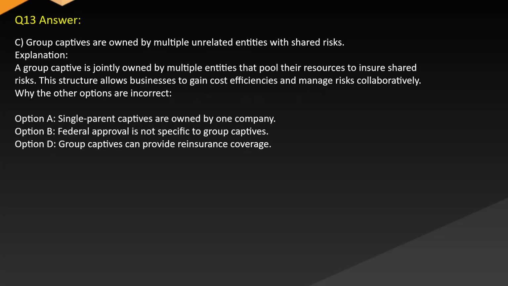Answer: C. Group captives are owned by multiple unrelated entities with shared risks. Explanation: a group captive is jointly owned by multiple entities that pool their resources to ensure shared risks. This structure allows businesses to gain cost efficiencies and manage risks collaboratively, while the other options are incorrect.